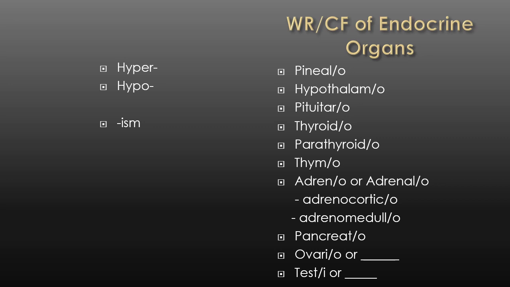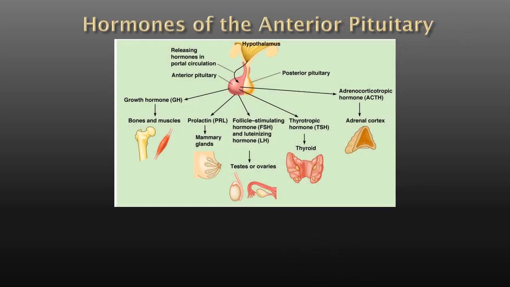And then most often we use the suffix -ism. So for example, let's pick one: hyperpituitarism, increased secretion of the pituitary hormones, and hypopituitarism, decreased secretion of the pituitary hormones. But there are many hormones secreted by this organ. In fact, for the anterior pituitary alone, you have all of these hormones that you can see on the screen.